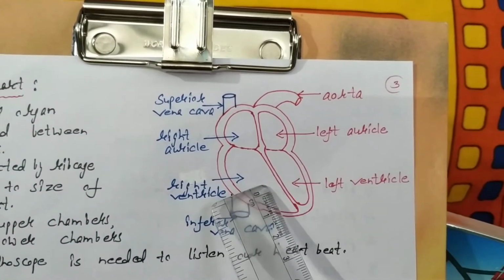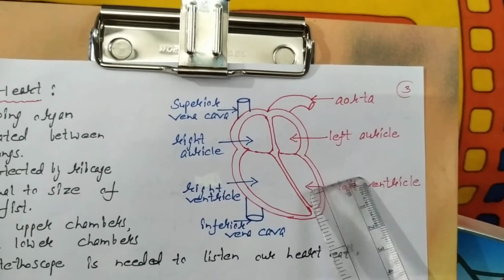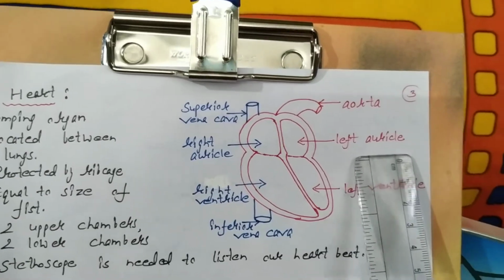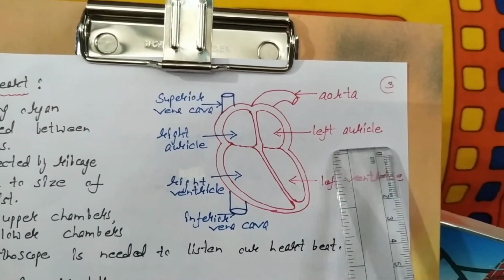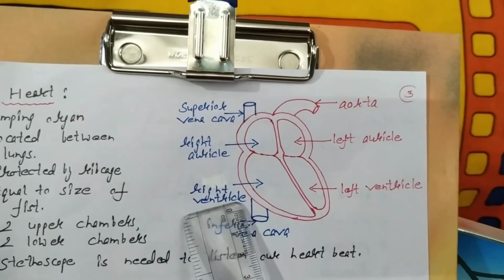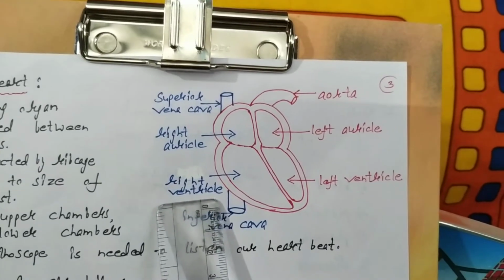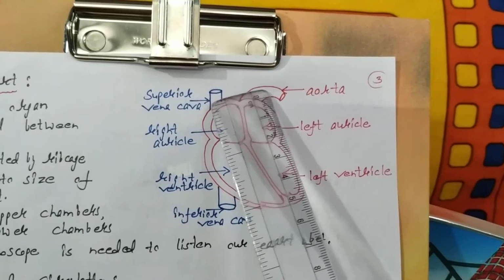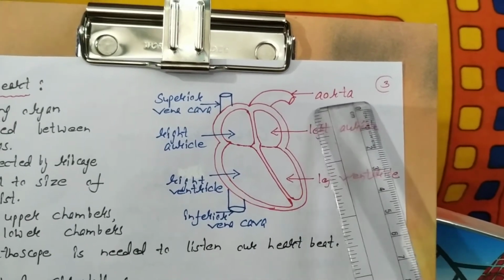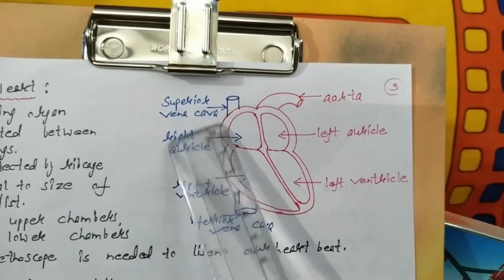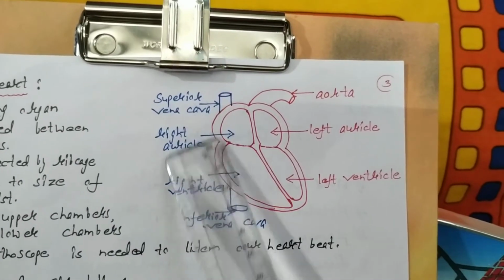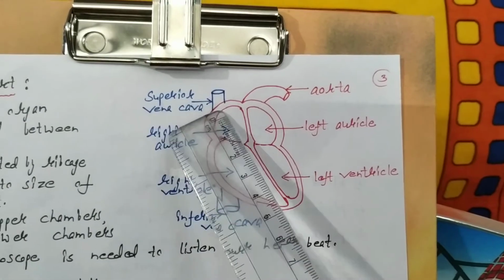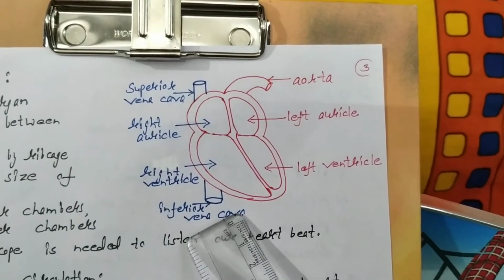That is why I used two different colors: left side red to symbolize pure oxygen-rich blood, right side blue to symbolize carbon dioxide-rich impure blood. And this is the largest artery, known as the aorta, and these are the largest veins, the vena cava, which is divided into superior vena cava and inferior vena cava.